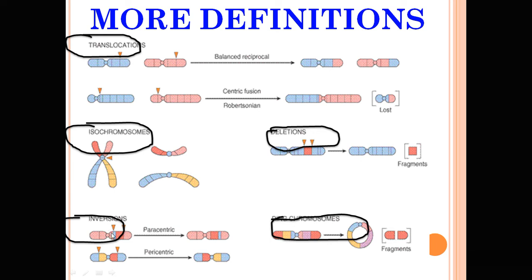So inversion means the reversal of the genetic material. These are the ring chromosomes, where the chromosome takes a circular ring shape. Some fragment will be removed.